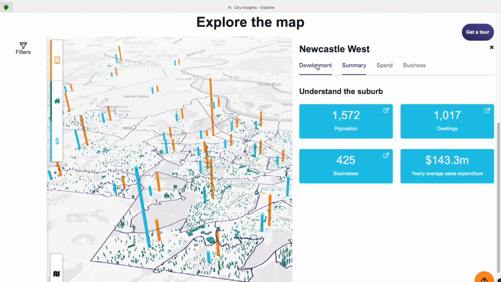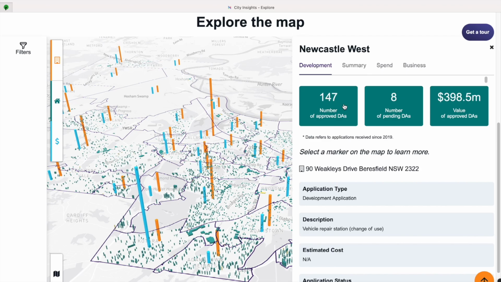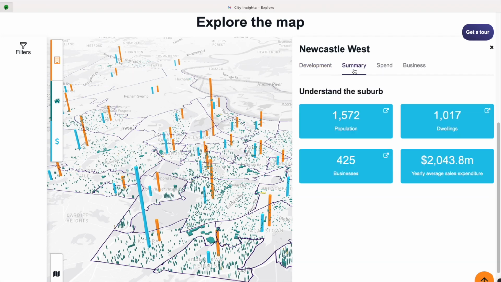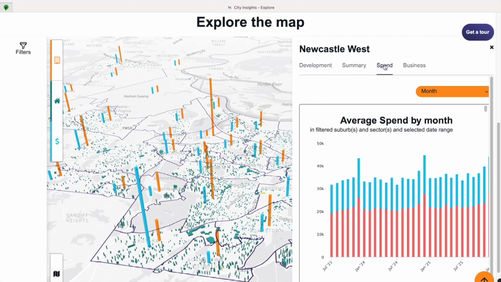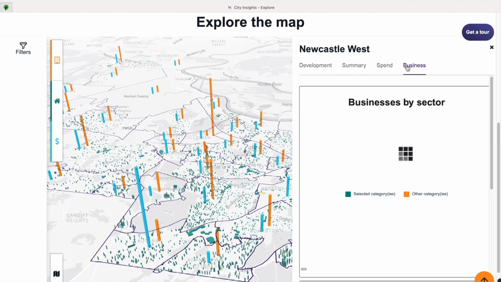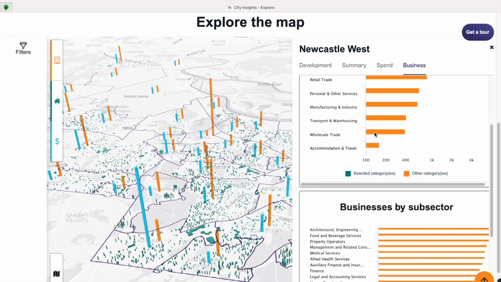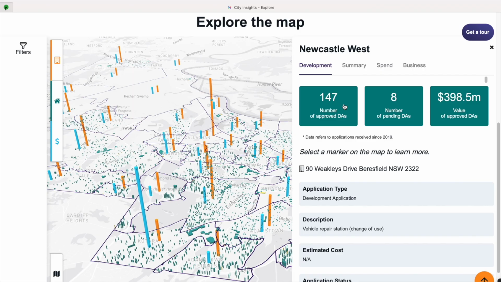He notes that, for Newcastle West, the value of approved development applications is higher than in Lambton. He notes that there are also fewer development applications in Newcastle West than in Lambton. James knows that construction projects in Newcastle West are much larger than in Lambton. In addition, he notes that there are 8 pending development applications in Newcastle West.